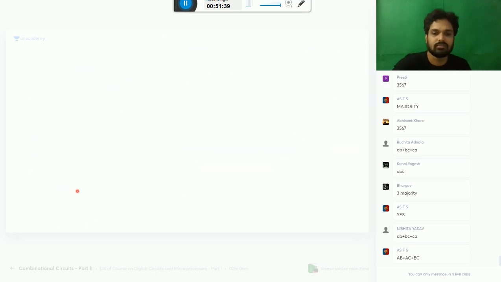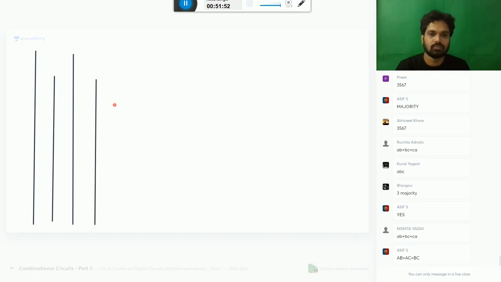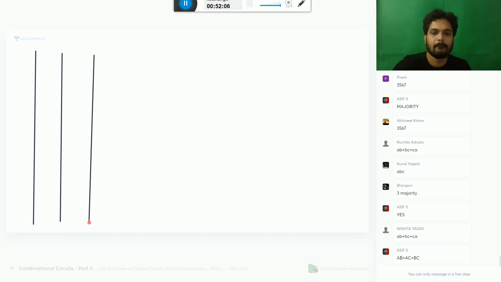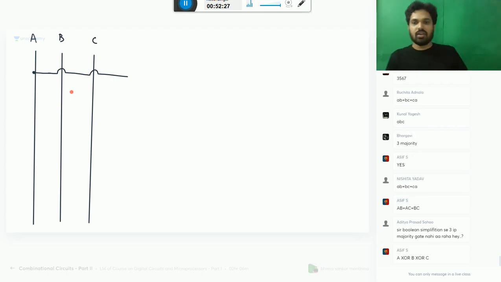So now let me draw this. You have three variables A, B, C. So the first one is, what is your sum? It will come. We have already done in the class also, Aditya.